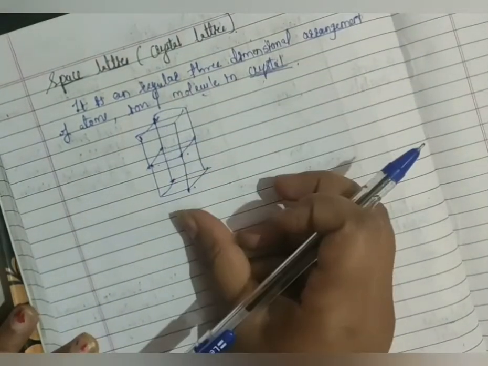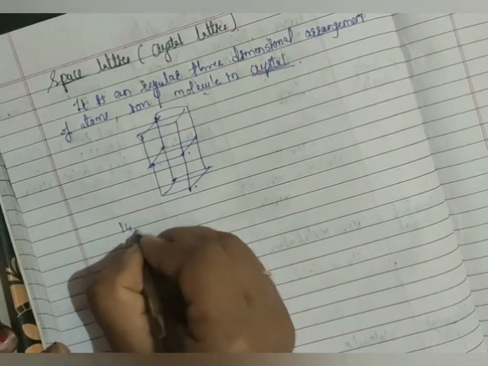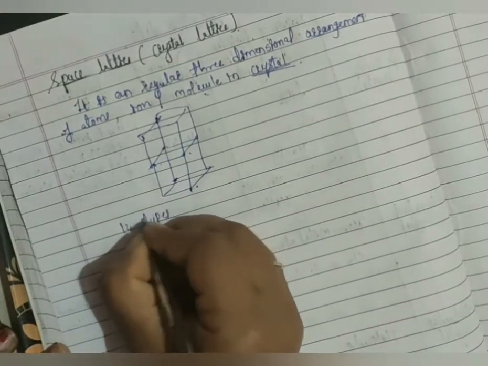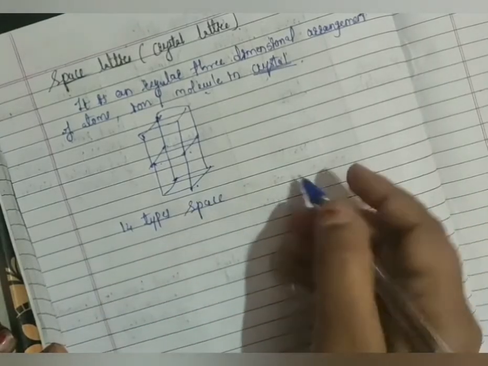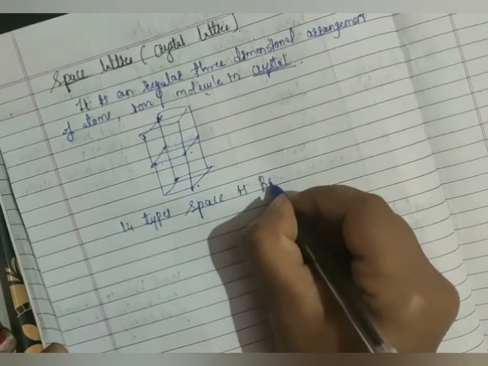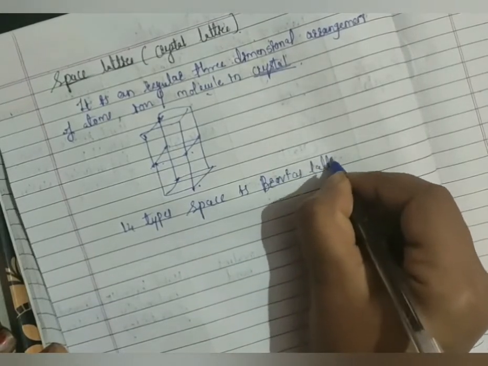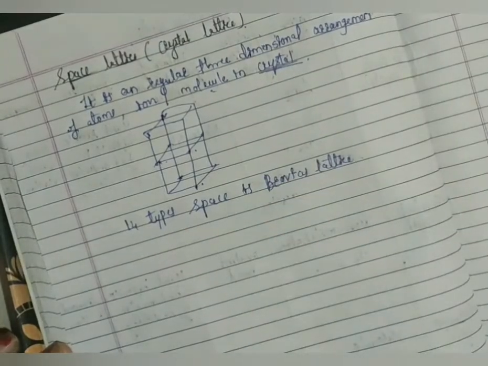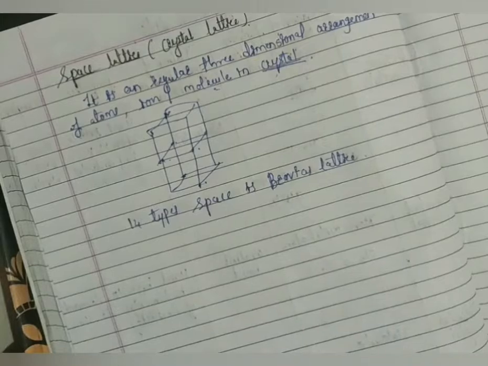It is also called crystal lattice, and there are a total of 14 types of space lattice or crystal lattice. This is called Bravais lattice. Remember here, Bravais lattice.